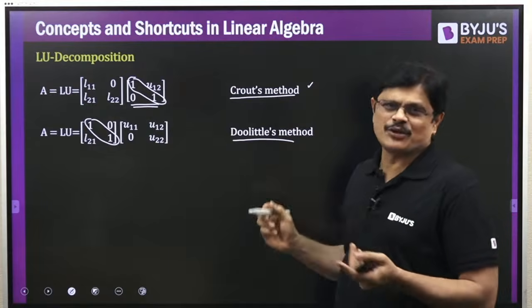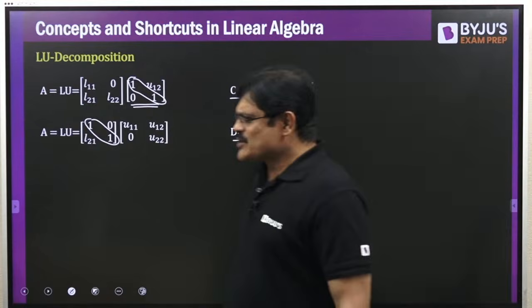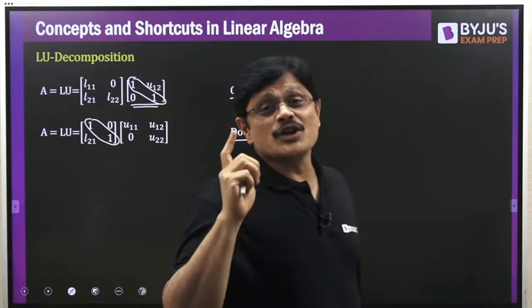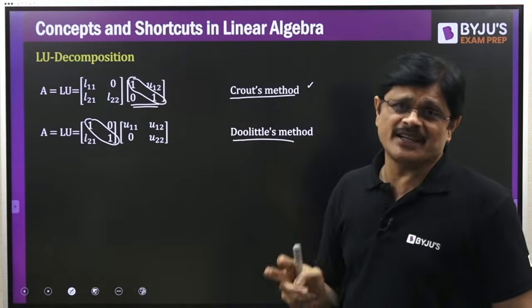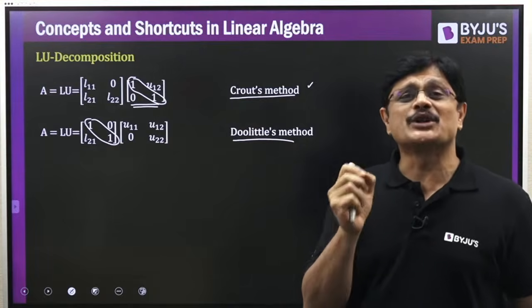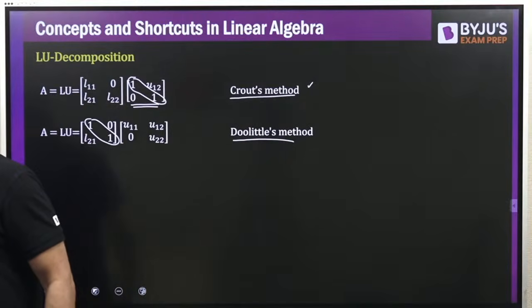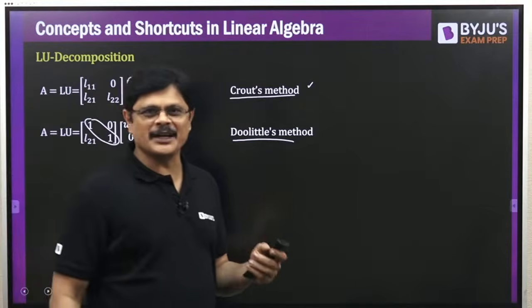We have to use this method only. You can use both the methods. Okay. So first let me tell you the direct method which generally people follow. Then I'll give you the shortcuts, the easiest method to find LU decomposition without any worry. Okay. So let me start with that, my dear friends. Clear, sir? Very good. Thank you.